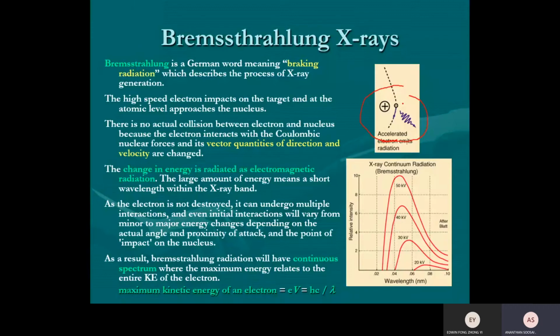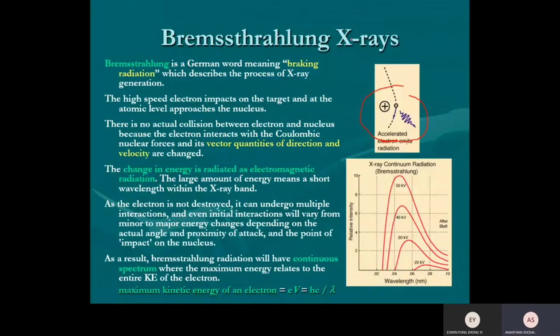So it slows down. Why does it slow down? When you make a circular path, a partial circular path, it accelerates. According to Maxwell, when any charged particle accelerates, its energy changes to EM radiation. Radiation comes out, in this case X-ray, and the electron slows down.